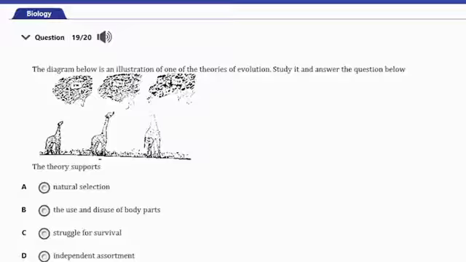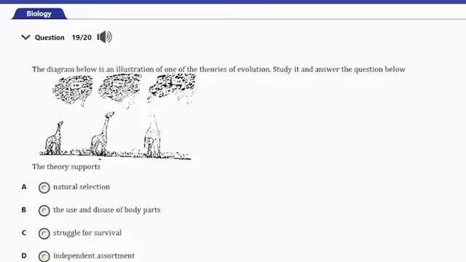So this is actually according to Jean Lamarck's theory, and this diagram we have here is usually used to express or illustrate this theory in any ways.